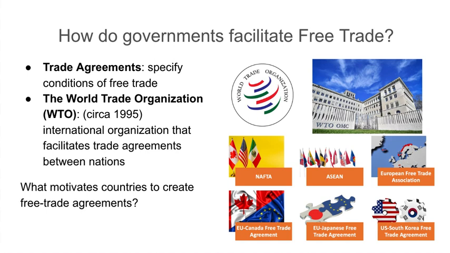So in class, we will discuss scenarios where trade is restricted, as well as situations where free trade exists between nations. Free trade exists between countries and international bodies, sometimes with the facilitating help of the World Trade Organization, when they decide on trade agreements, or the rules and guidelines for unrestricted trade. So what might motivate countries to create these agreements?